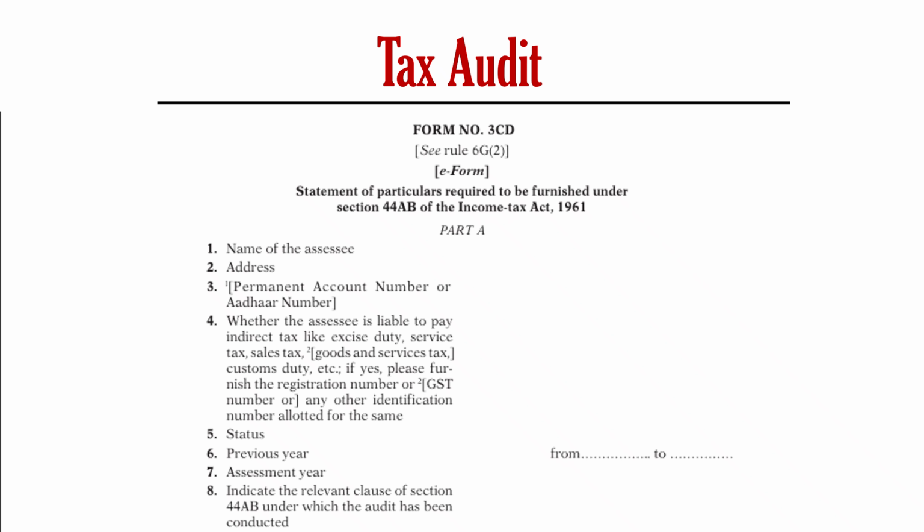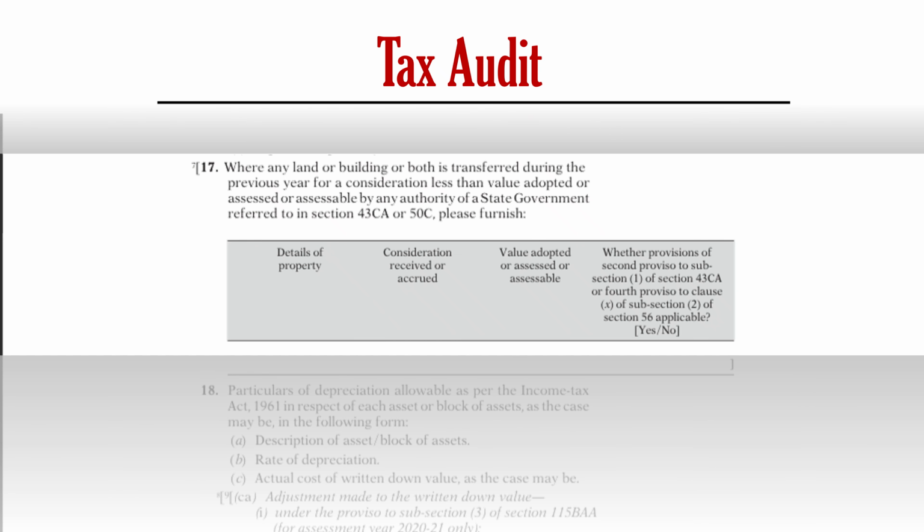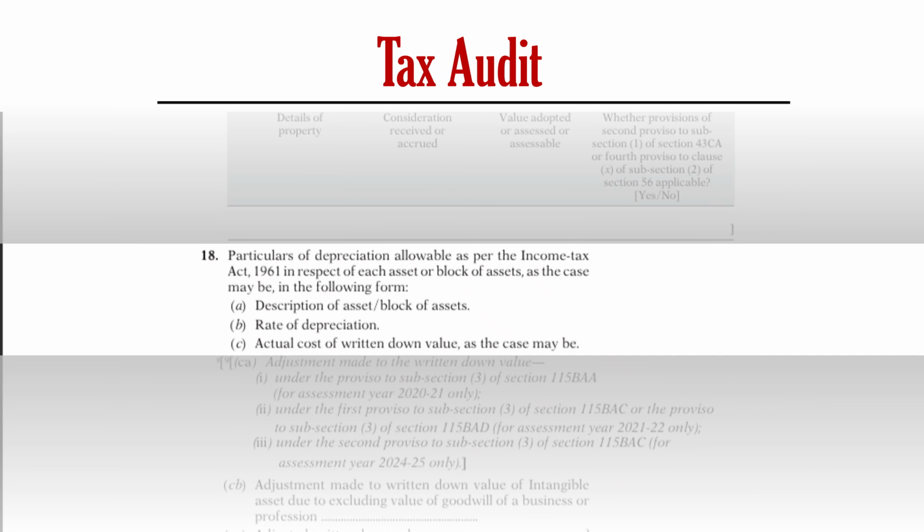And the important clauses are clause number 17, where the difference of SDV, if it is more than 10%, is to be reported under section 50 capital gains and under section 43CA, which is related to PGPP. And in clause 18, the block of asset is to be depicted.